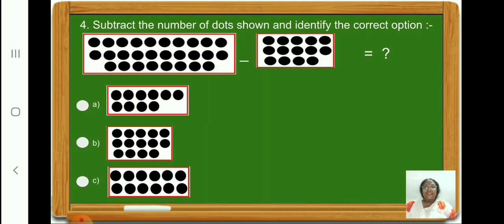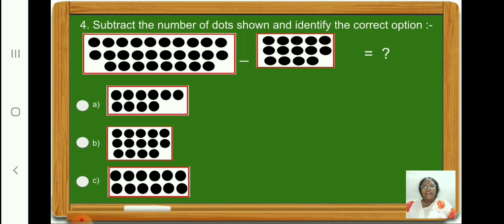Children, now in this question we have to subtract the number of dots shown and identify the correct option.